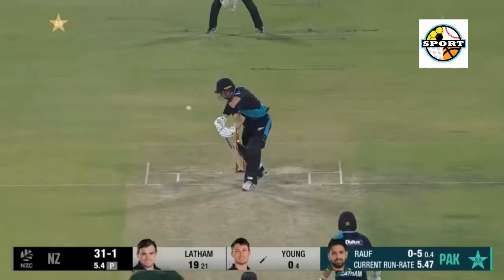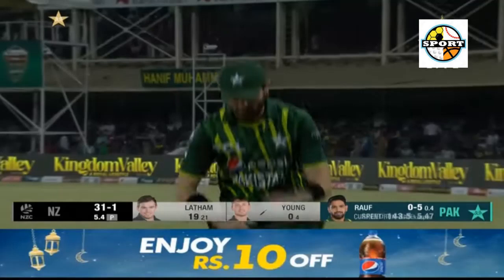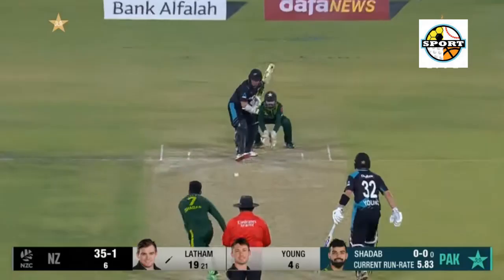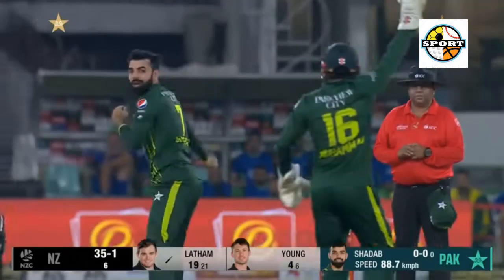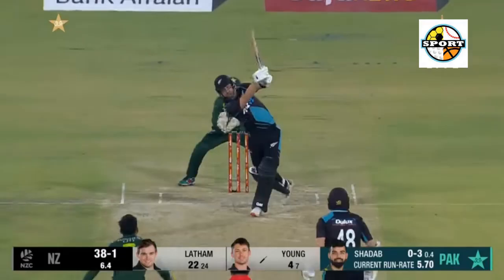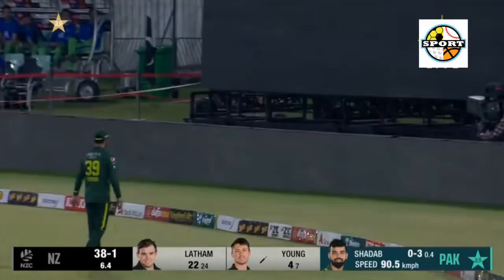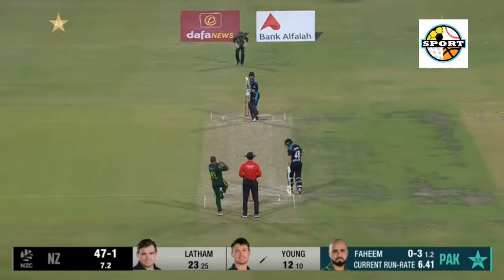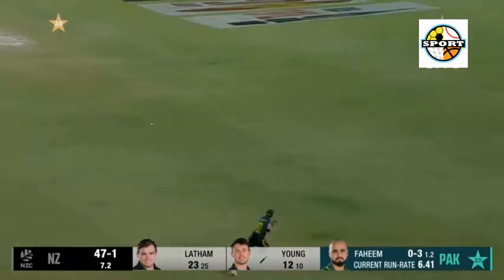12.1 Shadab Khan to Mitchell, 6, and 6 more. The batter didn't move his feet much, stayed still, got under the ball and lofted it over long on. 12.2 Shadab Khan to Mitchell, 4, goes straight, goes down the ground, gets 4. Got under the line of the flatter ball and lofted it down the ground to beat the man at long off. 12.5 Shadab Khan to Mitchell, 4, goes wide, goes flatter. Mitchell chops that away and beats the man at short third as well as point for a 4.